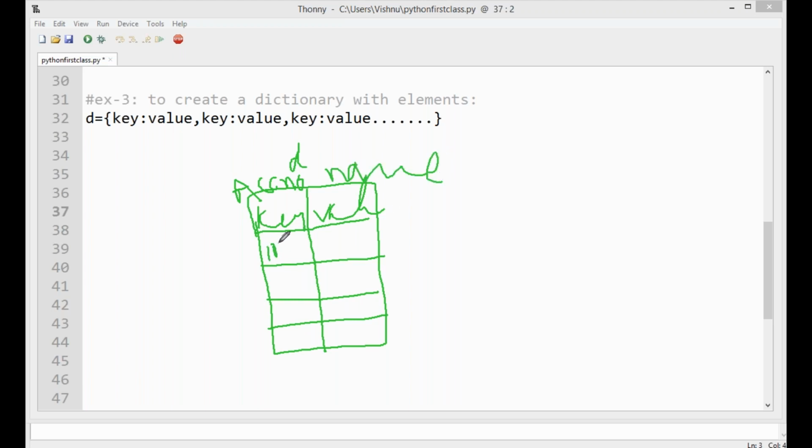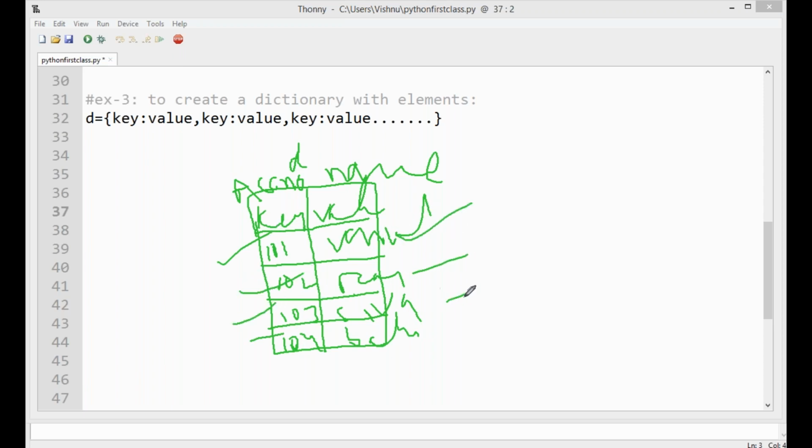The account number is 101, for example, Venkat, and 102, for example, Ram, and 103, the name is Siva. For example, 104, the name is Balu. Here the key is the account number, and the values are names, and so on.